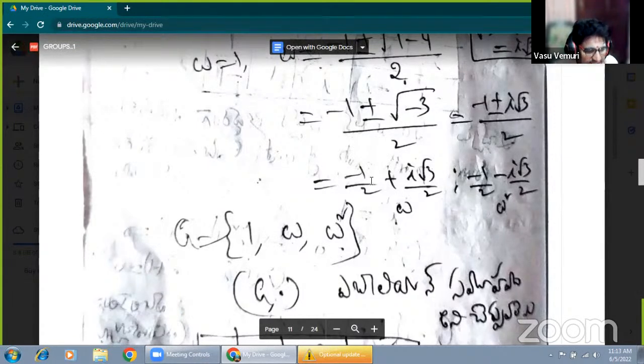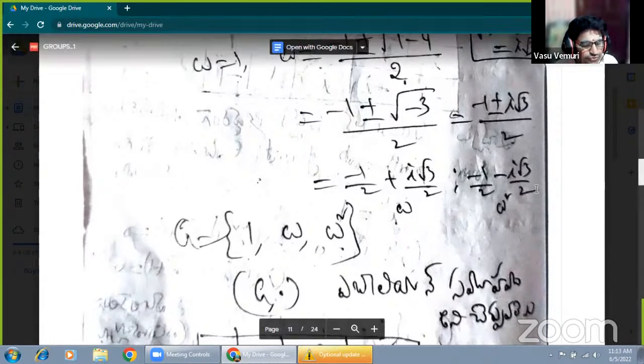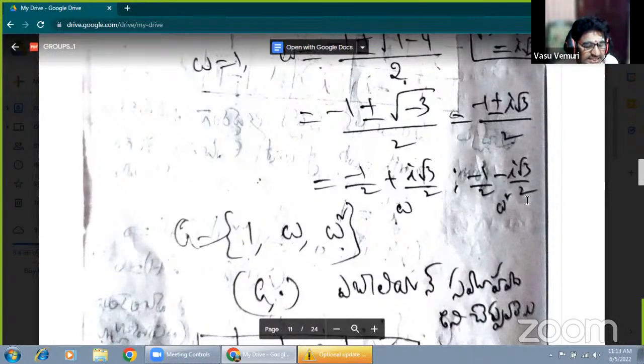The first is 1. The second one is minus 1 by 2 plus i root 3 by 2. And another one is minus 1 by 2 minus i root 3 by 2. Here the identity element is 1, because with multiplication as the composition, 1 is the multiplicative identity. Now this is omega, minus 1 by 2 plus i root 3 by 2, and this is omega square, minus 1 by 2 minus i root 3 by 2.